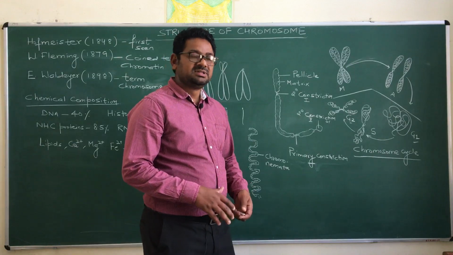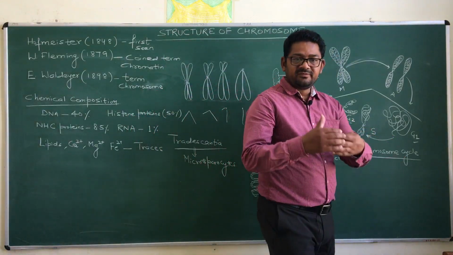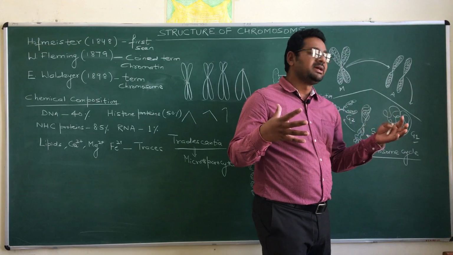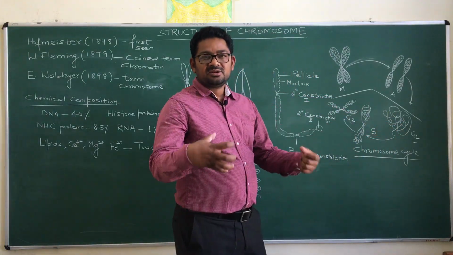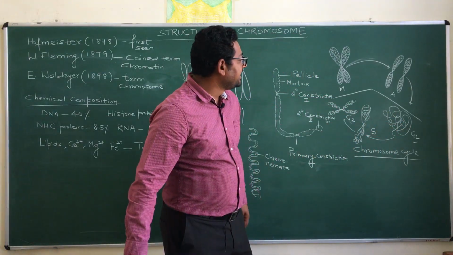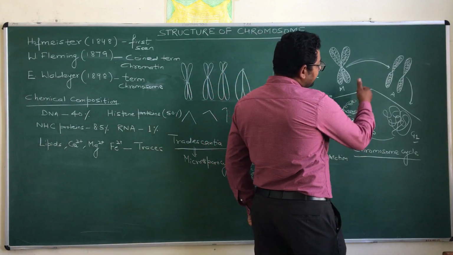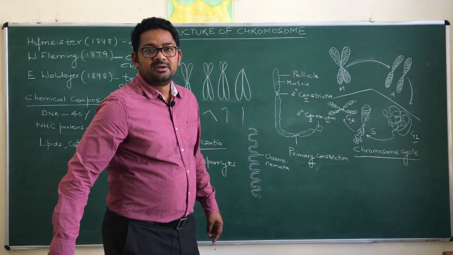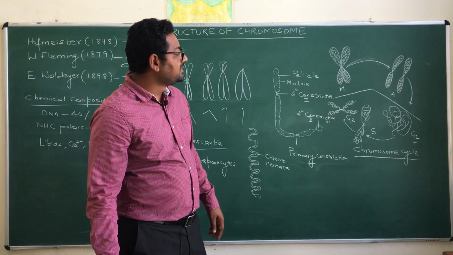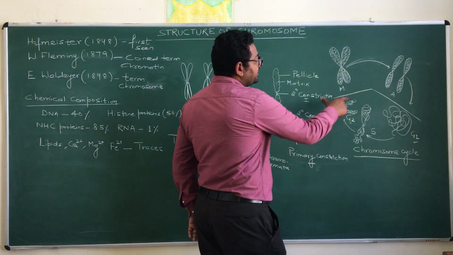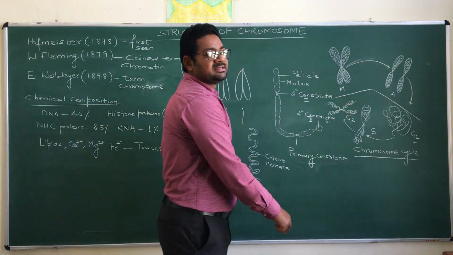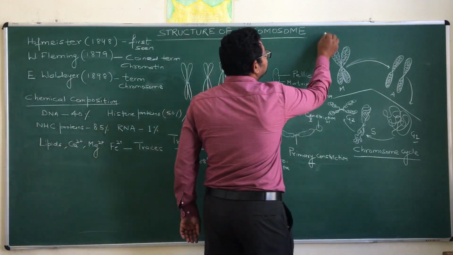It means the various fibers which were loosely arranged now start to form a compact structure. And finally during the M phase of the cell cycle, they form an exact structure, and that exact structure is named the chromosome.